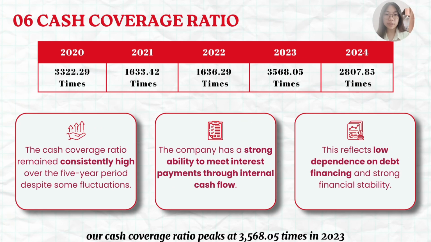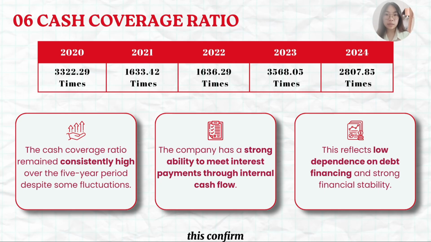Finally, our cash coverage ratio peaks at 3,568 times in 2023 and holds at 2,807 times in 2024. This confirms the company can service all interest expense entirely through internal cash flow, eliminating any dependence on external debt.